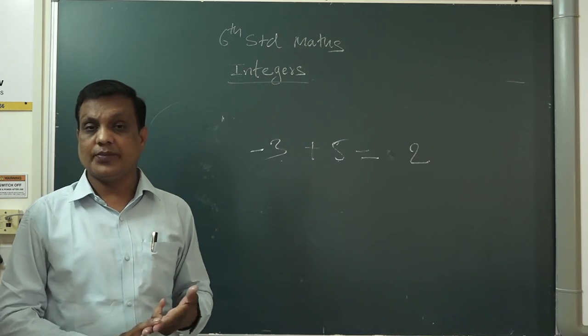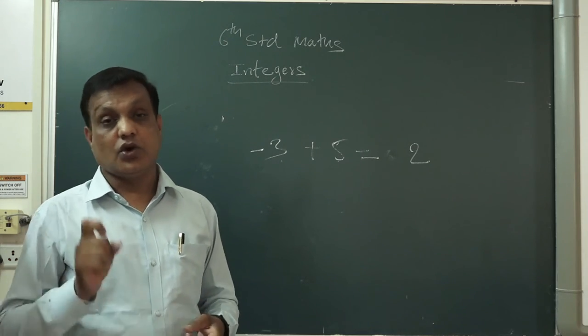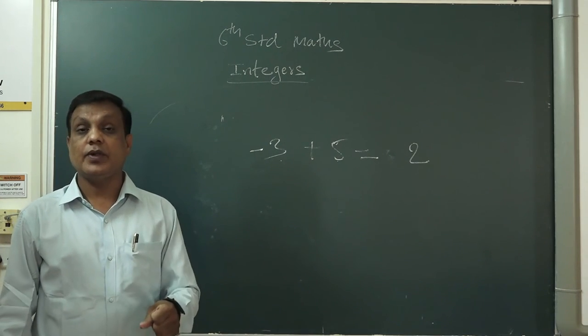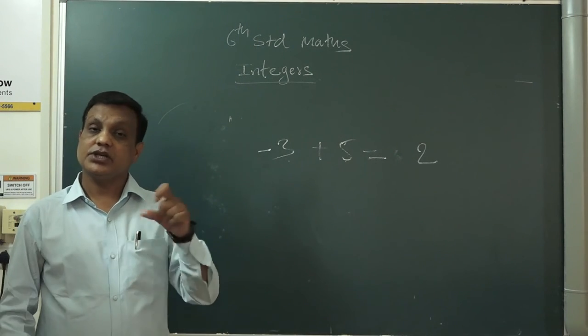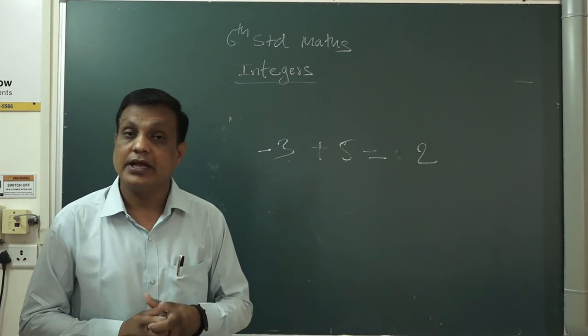Natural number, whole number and integer. We saw the natural number definition already in previous classes. We saw the whole number definition in previous classes. Integer definition, once again I am telling you. Definition of integer: minus numbers, 0, and all plus numbers. The set of these numbers are called the integers.